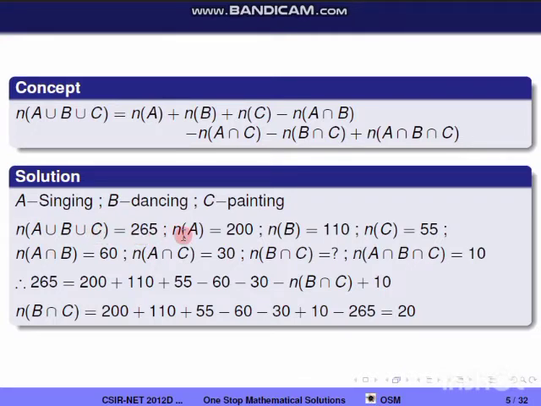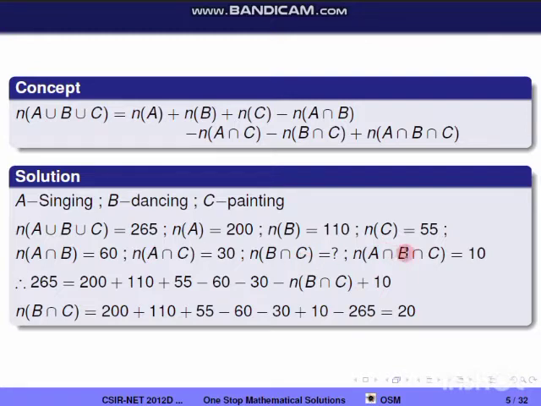n(A), the persons who like singing, is equal to 200. n(B) is equal to 110. n(C) is equal to 55. n(A intersection B), the number of persons who like both singing and dancing, is equal to 60. n(A intersection C), the number of persons who like singing and painting, is equal to 30. n(B intersection C), the number of persons who like both dancing and painting, is not given in the question, and that is the one we have to find out.